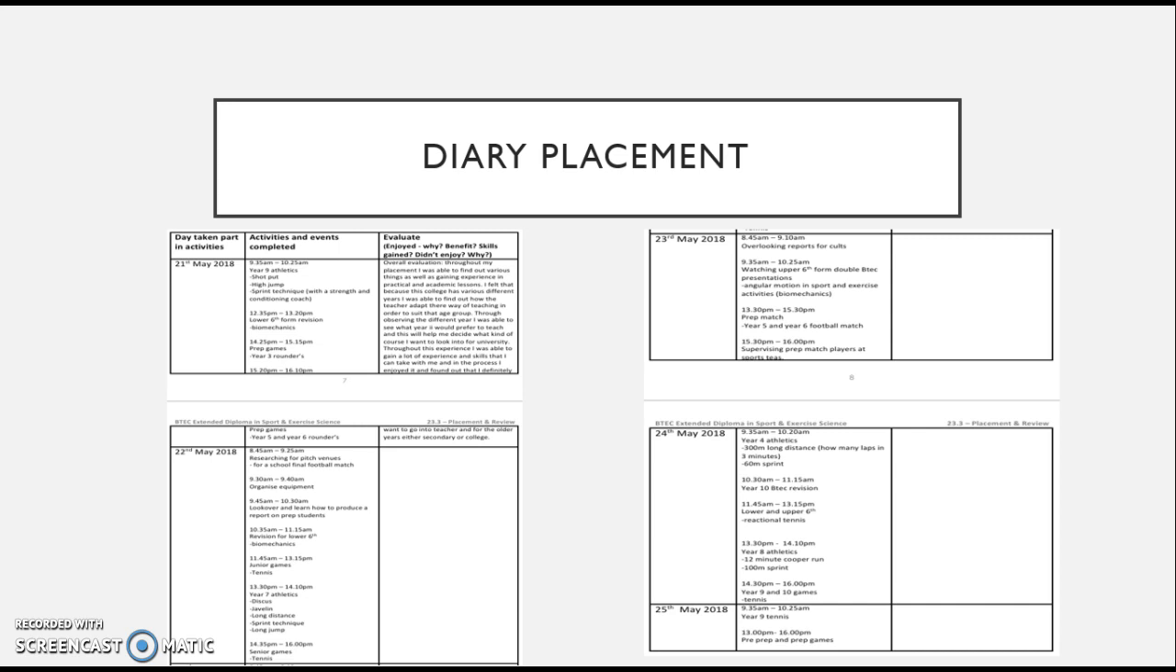So on this slide, it shows my placement diary. Throughout my placement, I was able to find out various things, as well as gaining experience in practical and academic lessons. I felt that because this college had various years, I was able to find out how the teachers adapt their way of teaching in order to suit that age group. Through observing the different years, I was able to see what year I would prefer to teach, and this will help me decide what kind of course I want to look into for uni.